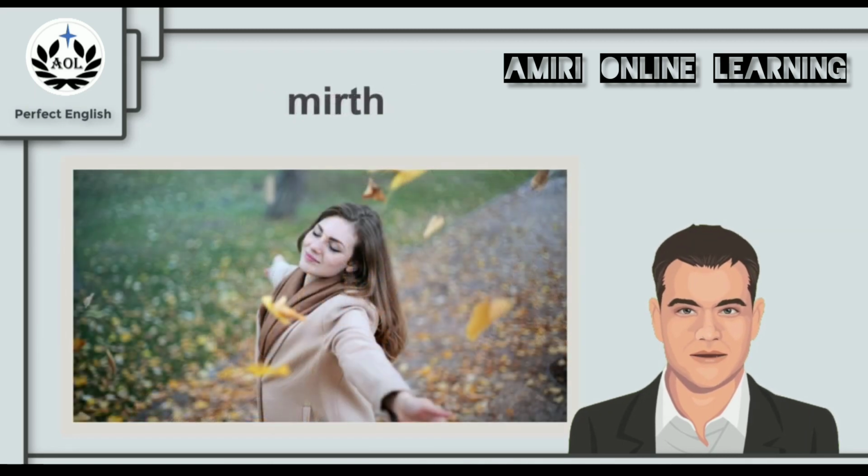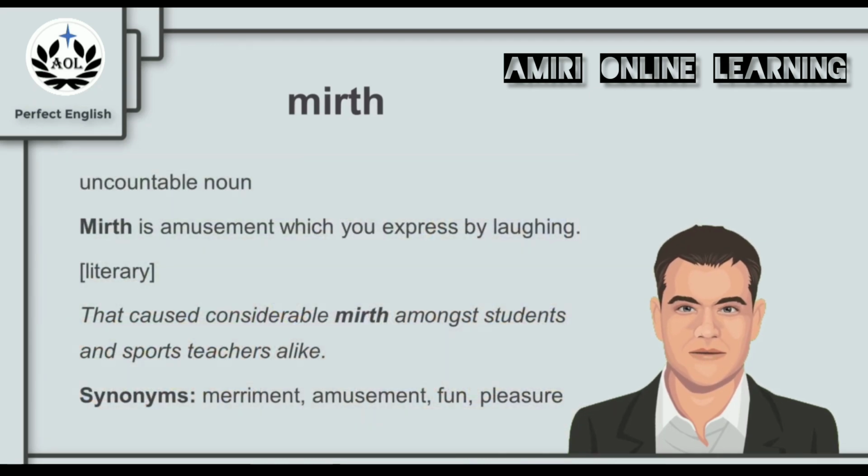And now for the next key word, mirth. Now you look at the picture and you can see this woman, and obviously she is very happy. So how does that relate to the word mirth? Does it have to do with happiness? Let's find out. Now, mirth is an uncountable noun.